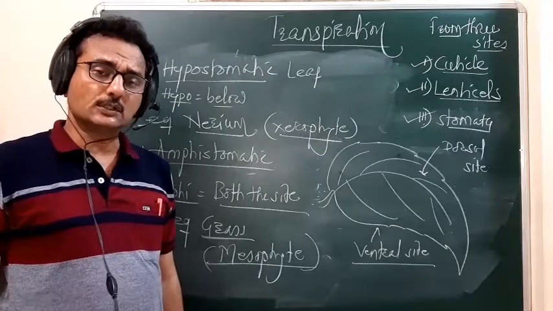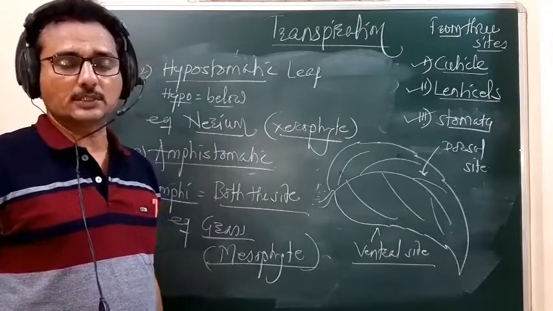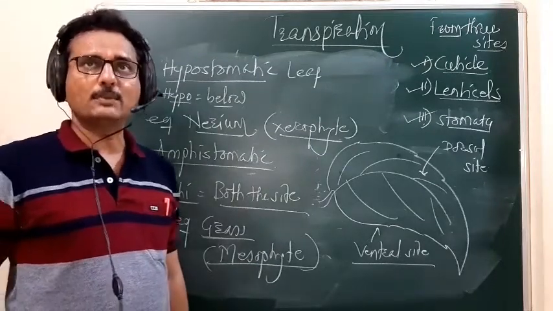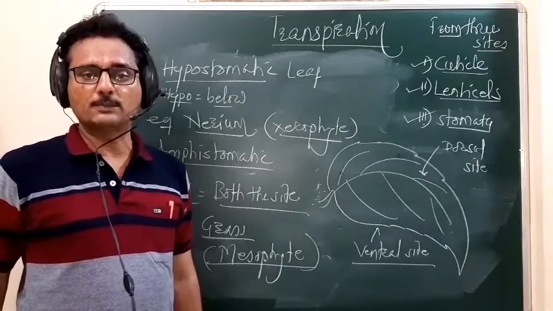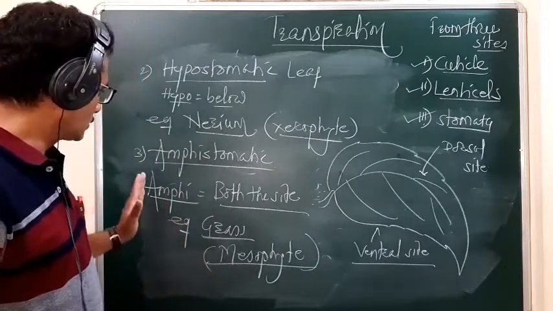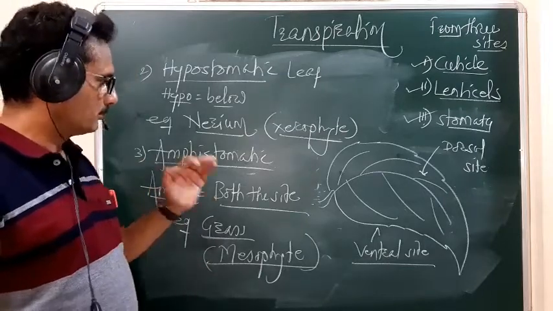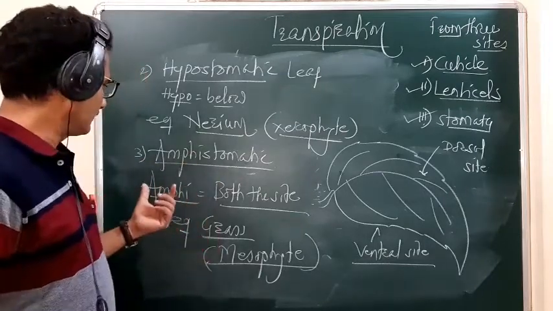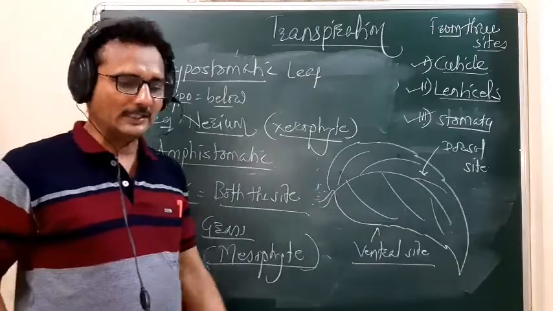Under such a favorable situation, when the plants are growing, those plants are called mesophytic plants. So in mesophytic plants, the stomata are seen on both sides of the leaf. So that leaf is called an amphistomatic leaf.